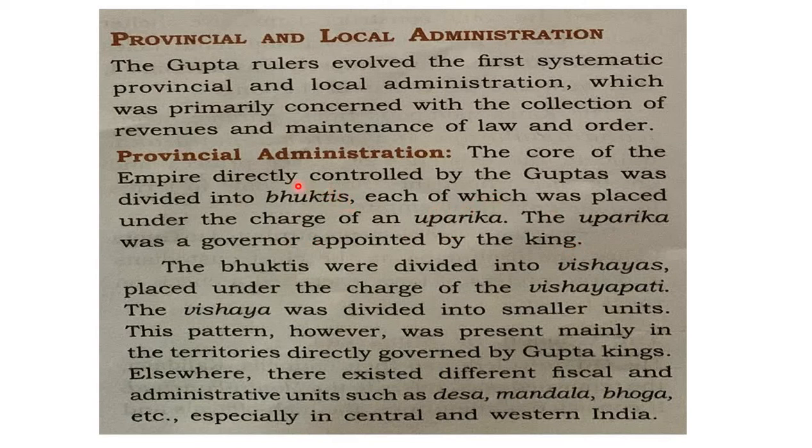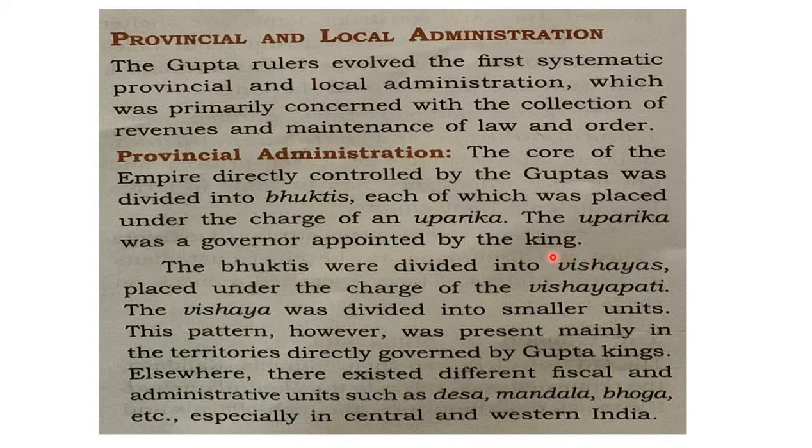So for each bhukti there is an uparika, who acts as the governor of that particular province. And who appoints this governor? Again, the king.